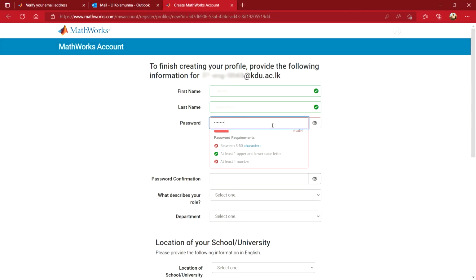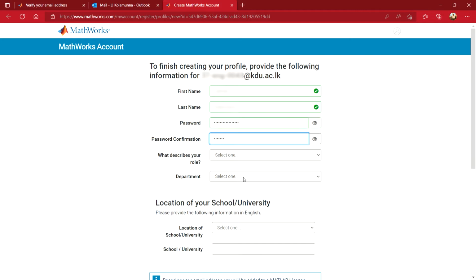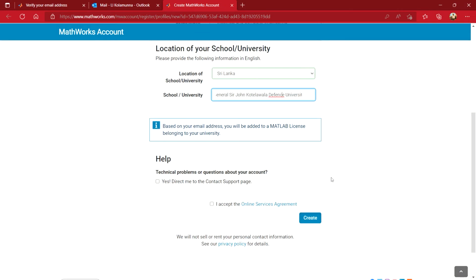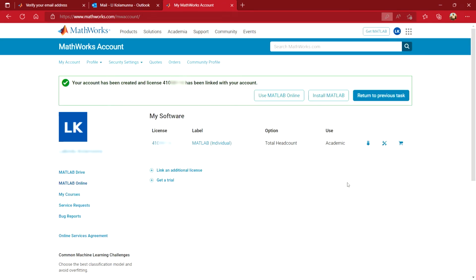Please fill out this form with your personal information and a strong password. Then, tick the Accept and click the Create button. You have now completed creating your account with an academic license.